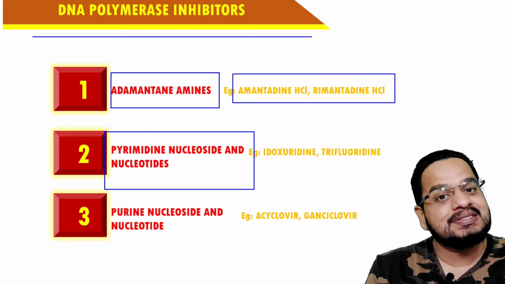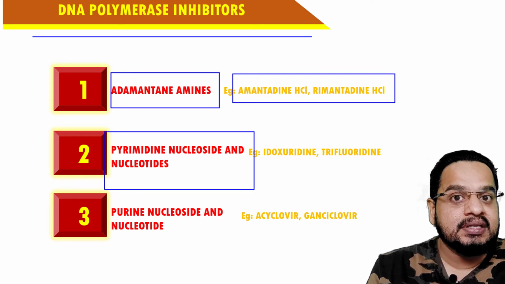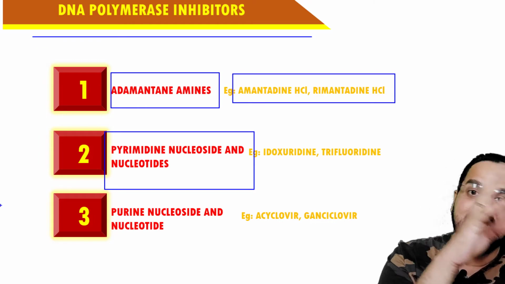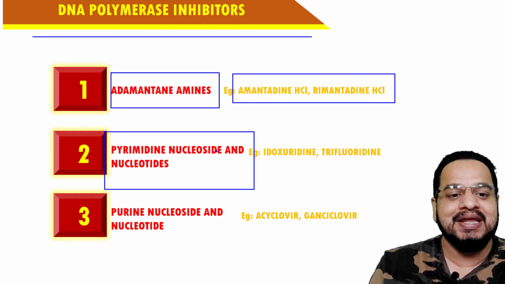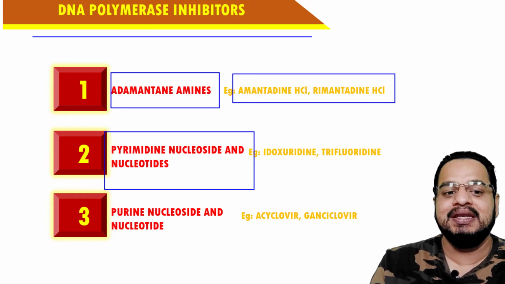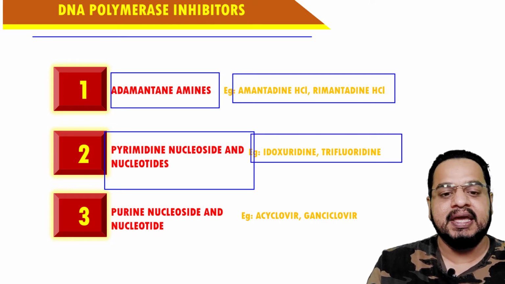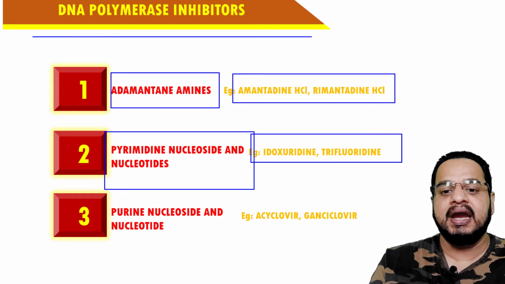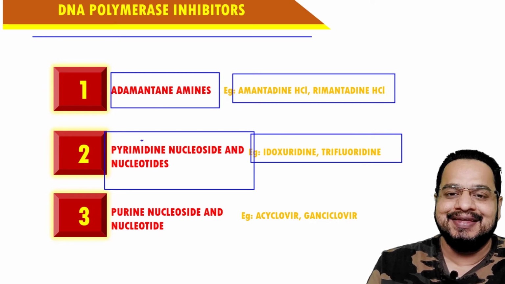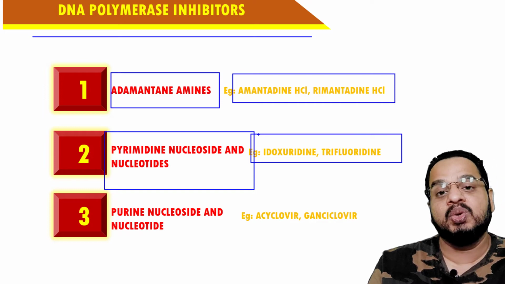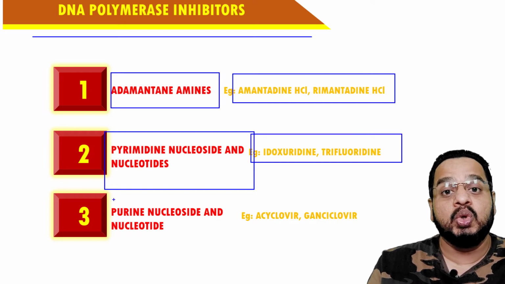Instead of these natural analogs, these are the dummy analogs or the dummy compounds, the ones which mimic the pyrimidine. So in the second place, pyrimidine nucleoside analogs. Understand? The examples are idoxuridine and trifluridine. These are the two examples of the pyrimidine nucleoside and pyrimidine nucleotide.